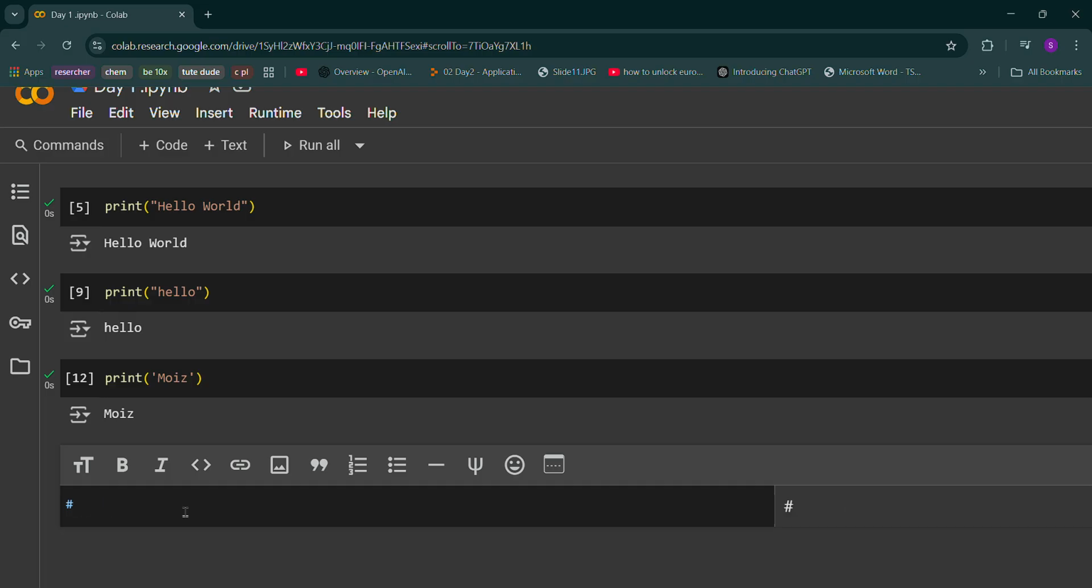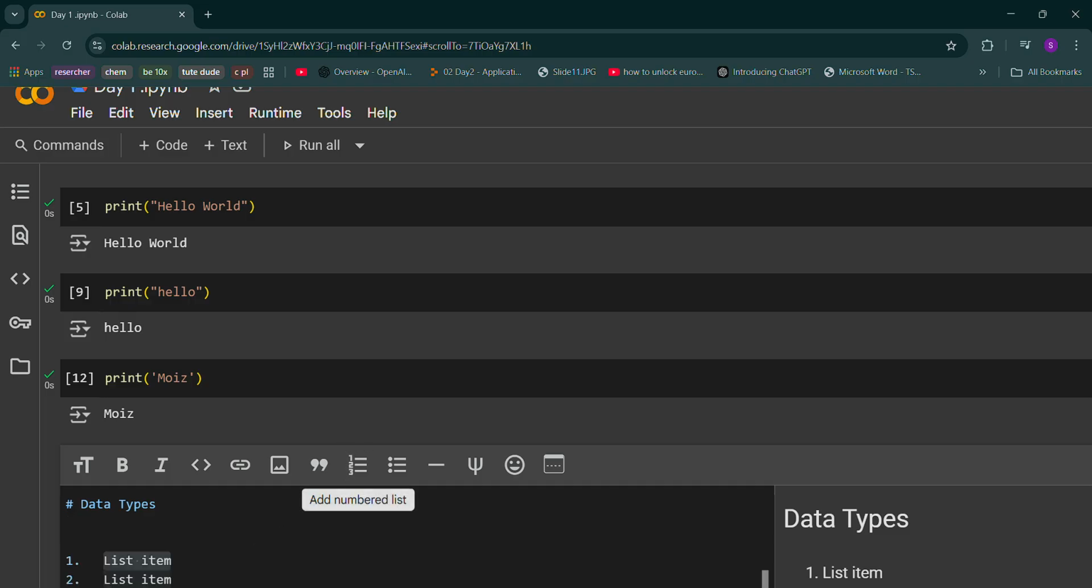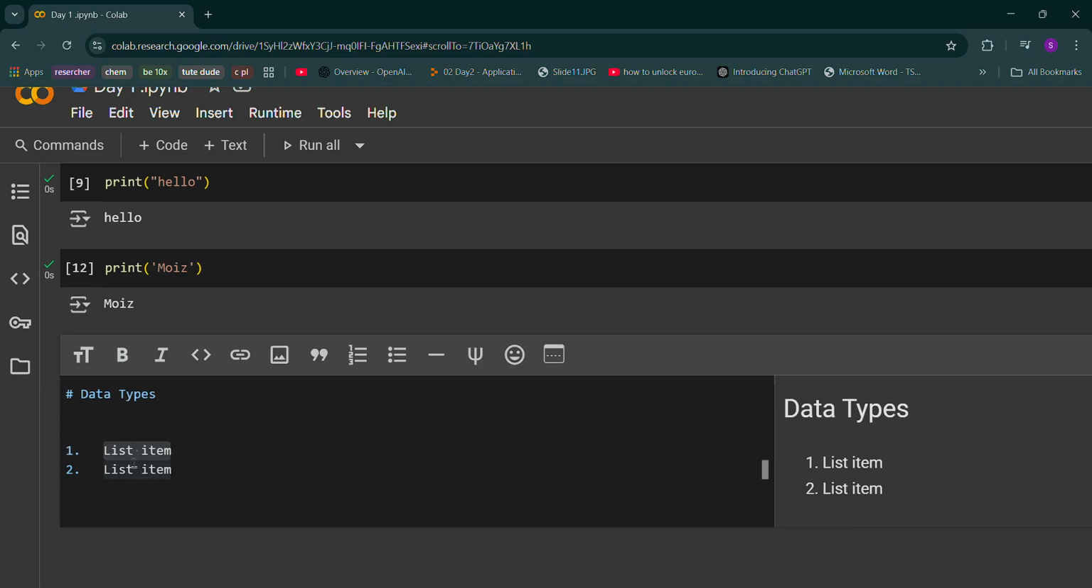So here, if I just write data types, my heading is data types. I'll write data types and enter. If I write 1.1 and like this, or you can even just go for this, a list of items. So let's just go back. Now see, I want to write here what are data types.